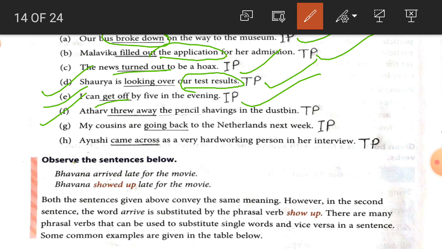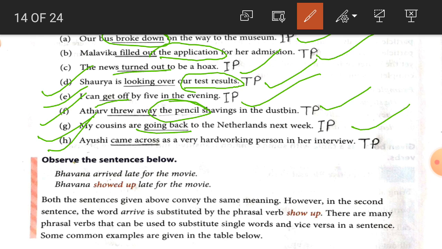Number F, Athar threw away the pencil in the dustbin. So here students, the pencil is the object, that's why it is a transitive phrasal verb. My cousins are going back to the Netherlands next week. So here there is no object, that's why going back is an intransitive phrasal verb.